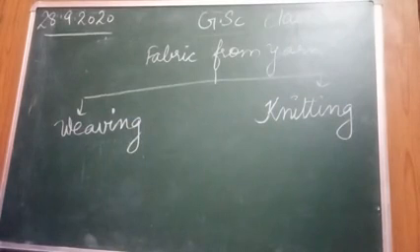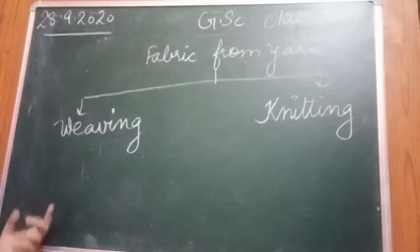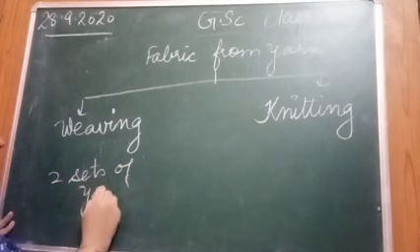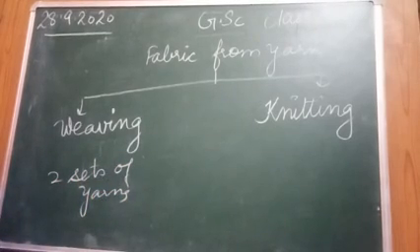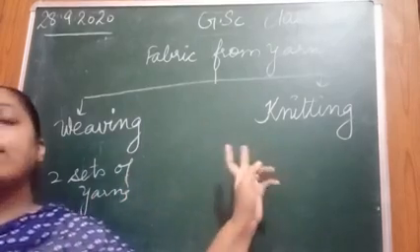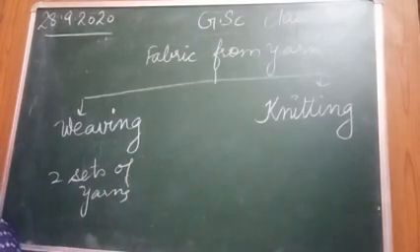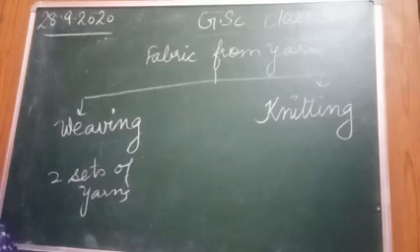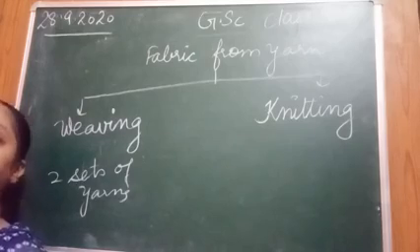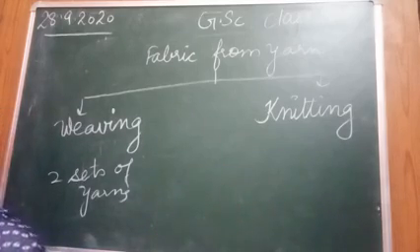First is weaving. Beta, in this, two sets of yarns are taken and they are weaved on the loom and then cloth is made. In knitting, only one set of yarn is taken. Long single yarn is taken, only one set, and with the help of knitting needle or with the help of hand or machine, fabric is made.